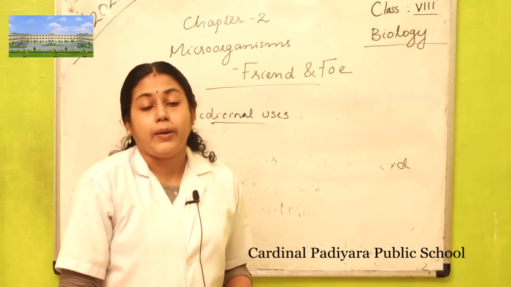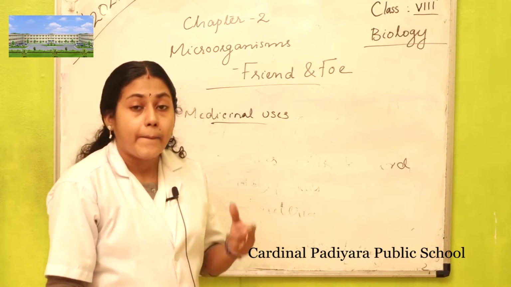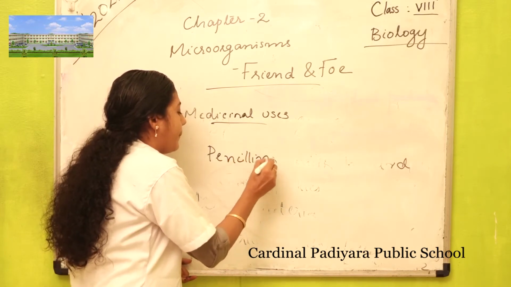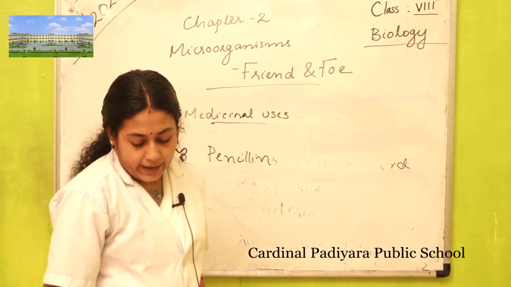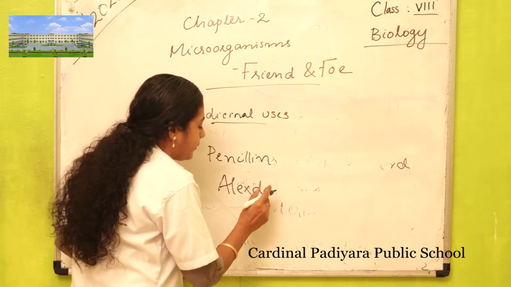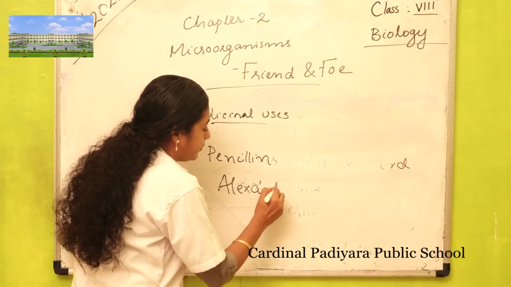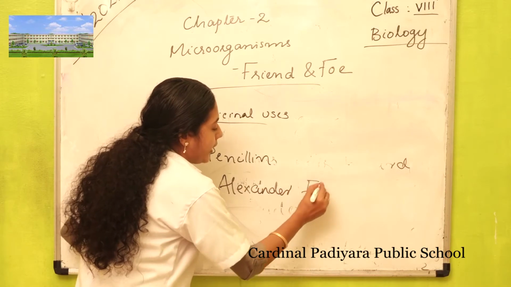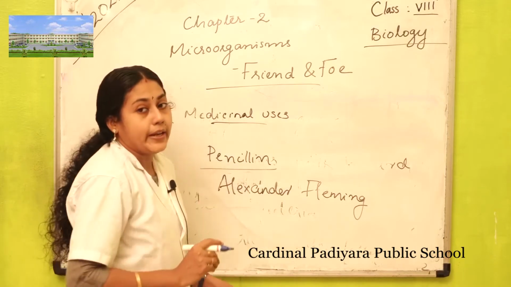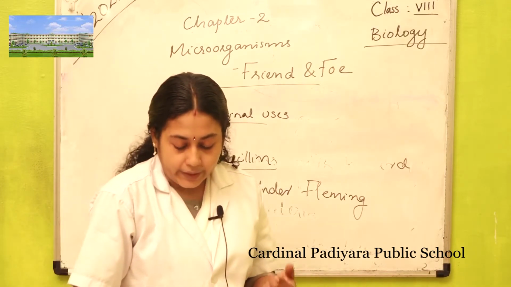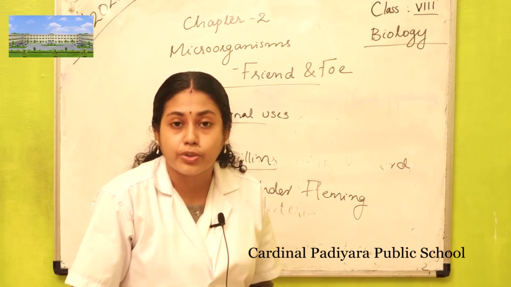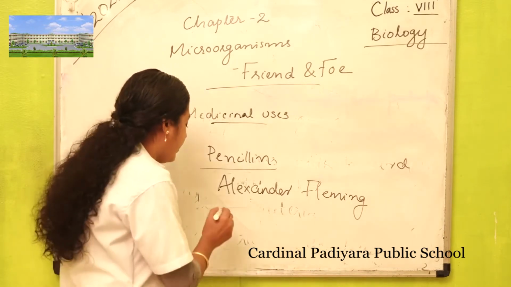Which is the first antibiotic discovered? Penicillin. Penicillin was prepared by Alexander Fleming, the famous scientist, who accidentally discovered it. And numerous other antibiotics are produced with the help of bacteria.